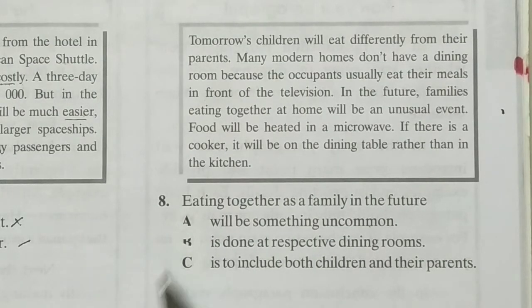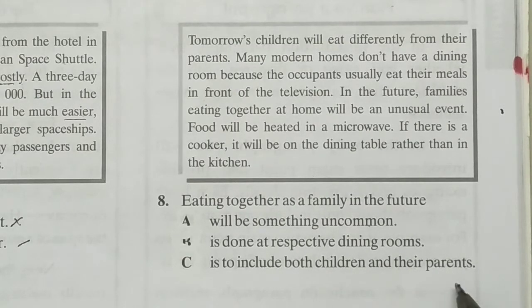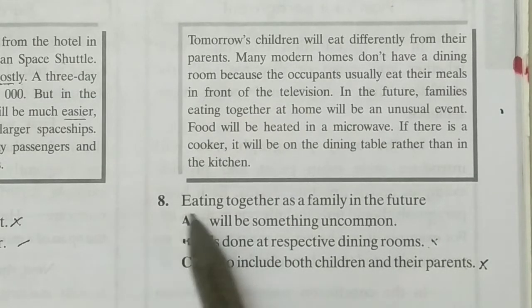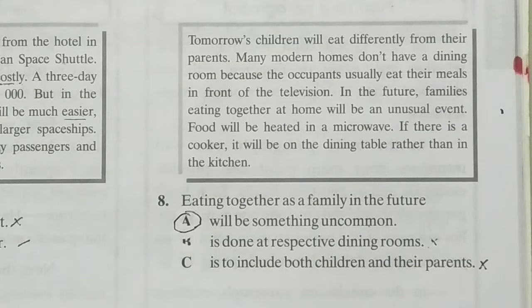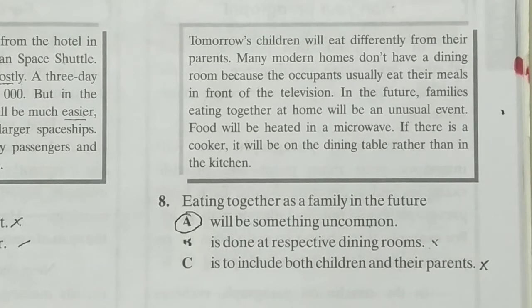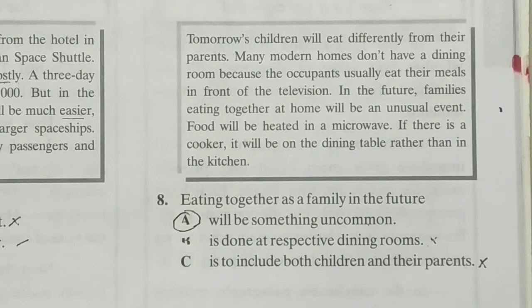Okay, so let's take a look at question 8. Eating together as a family in the future, A, will be something uncommon. B, is done at respective dining rooms. Well, this is out. C is to include both children and their parents. No, they sit in front of television, so C is definitely out. So the only option left will be A, will be something uncommon. That's something unusual. Alright, so that's it for the exercise from page 84 to 85.